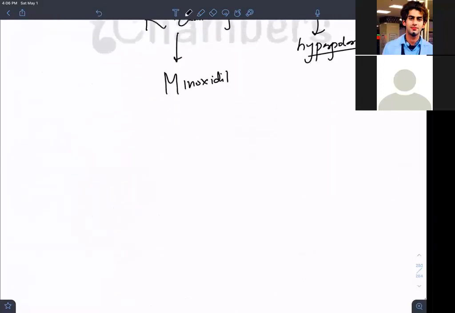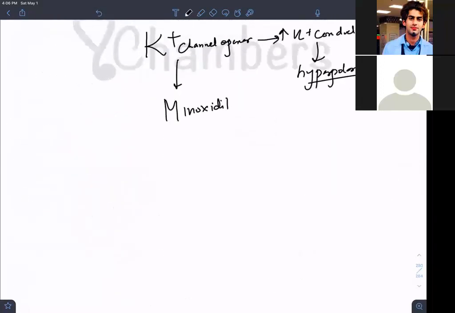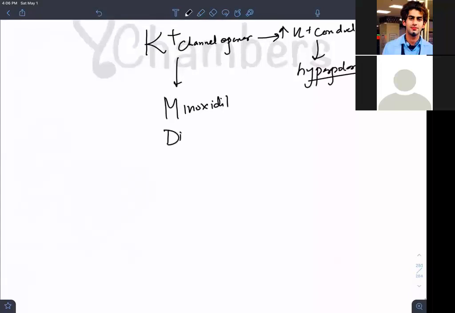Okay. Minoxidil and what was the other name? Diazoxide. So minoxidil and diazoxide, this is how you are using these as vasodilators. Is it clear?